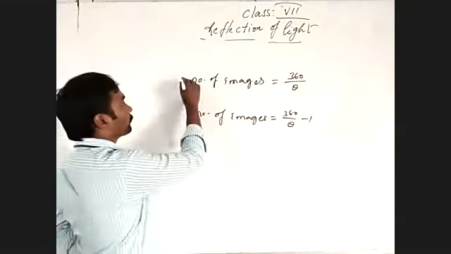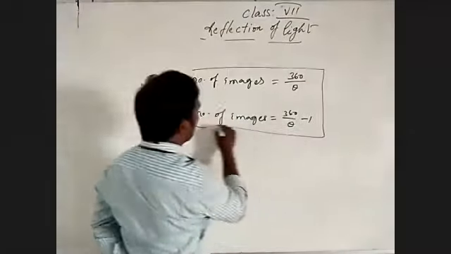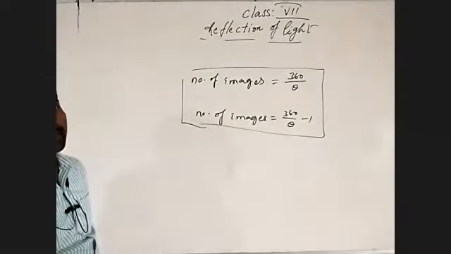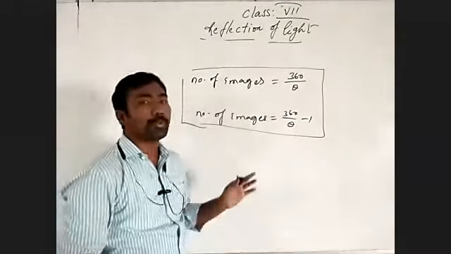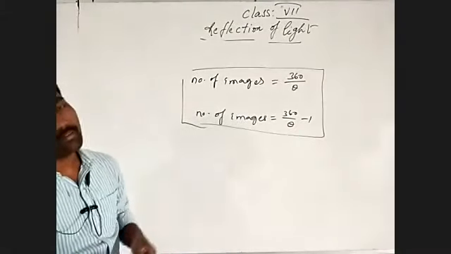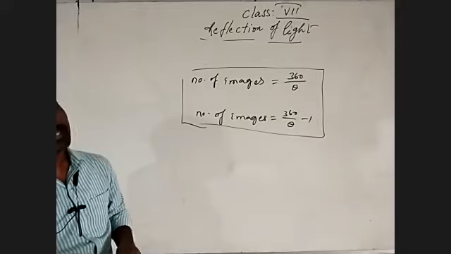Those two formulas we may utilize in different situations. I will tell you where to use them with different examples. By explaining the examples, we can identify which formula to use for even and which for odd.